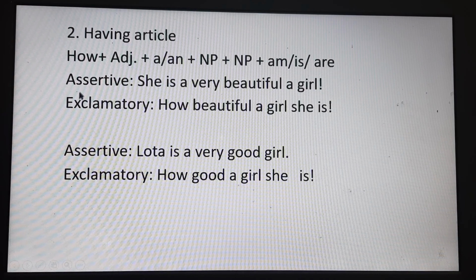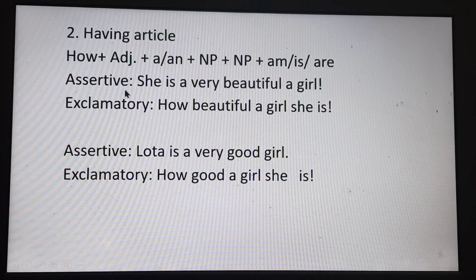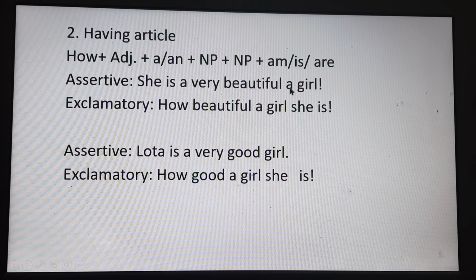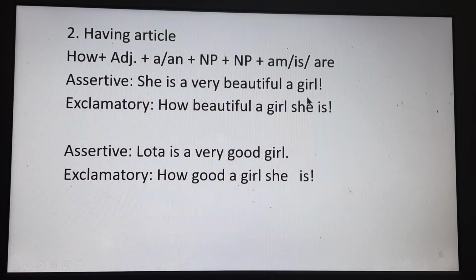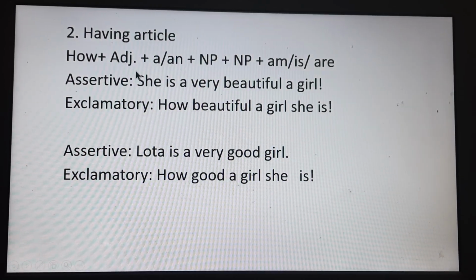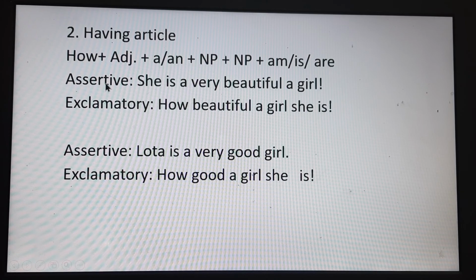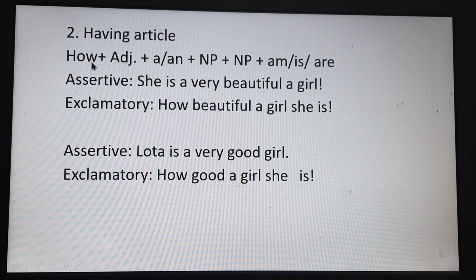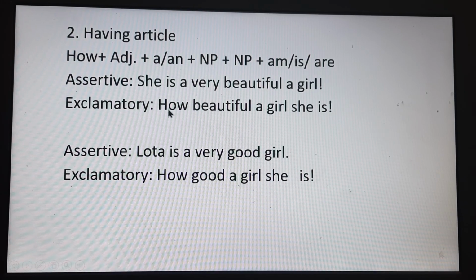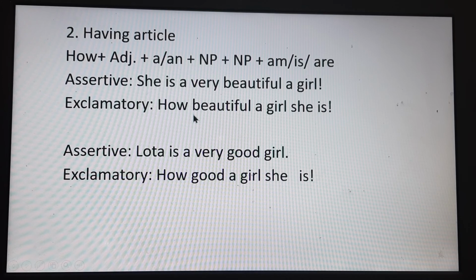Okay. So the example is she is a very beautiful girl. So now we are going to change this assertive sentence into exclamatory by using this structure. Right? Firstly, we will write down how, and after that the adjective.